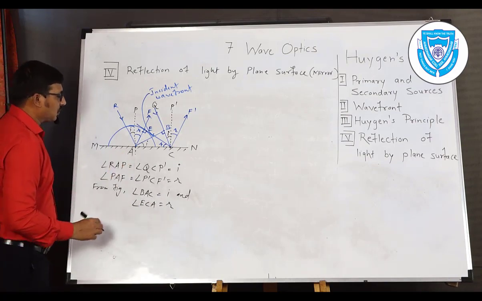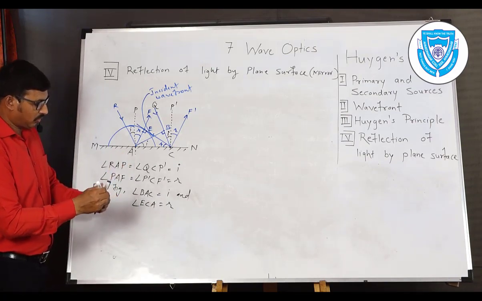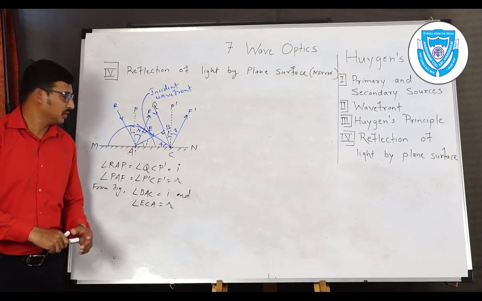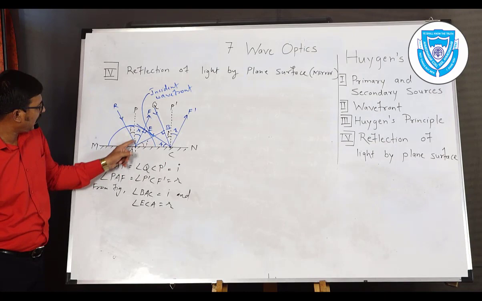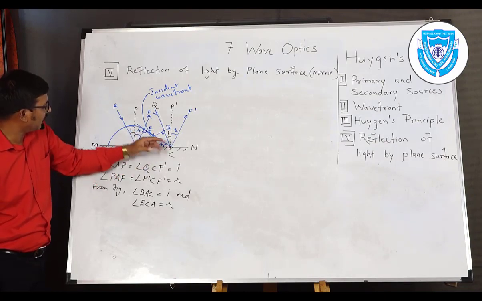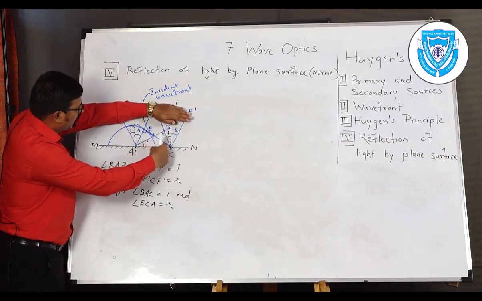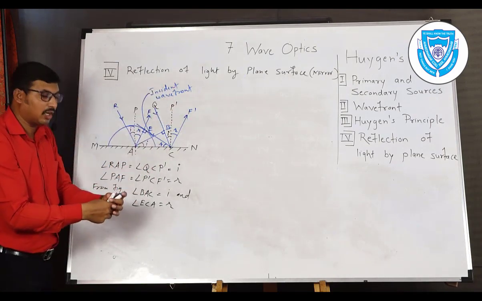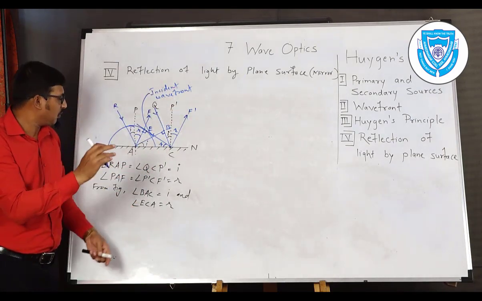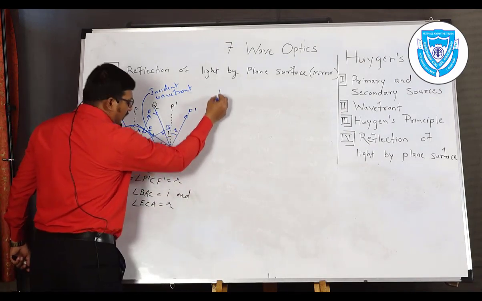Now we have the concept of congruent triangles. So we consider only two triangles, triangle ABC and triangle AEC. We only have to observe these two triangles in this figure. We can say the two triangles are congruent with the help of three conditions.